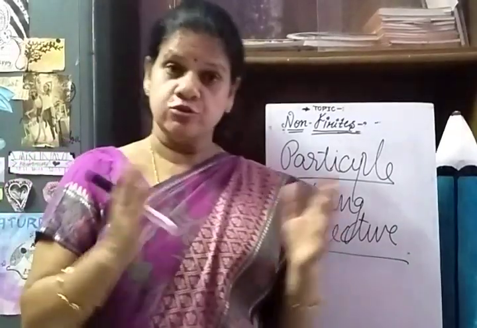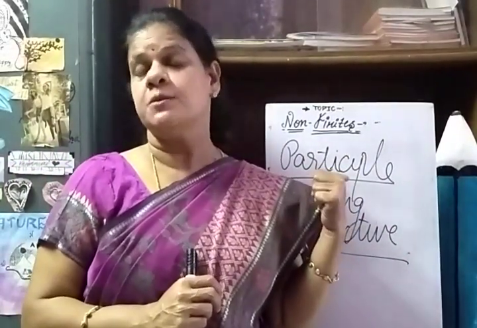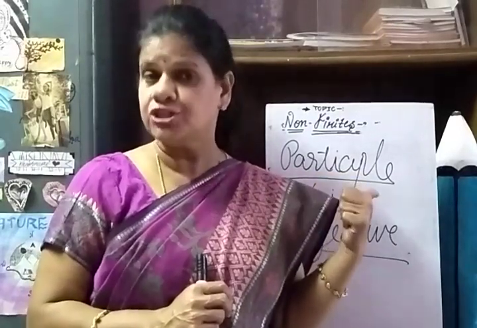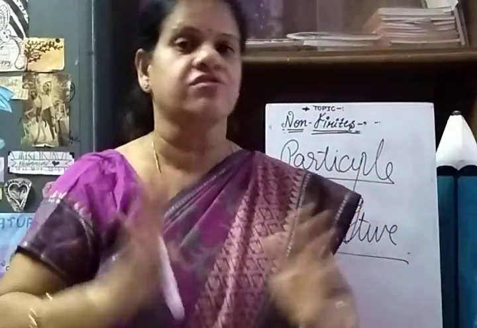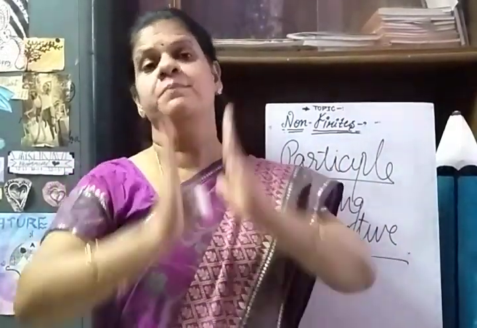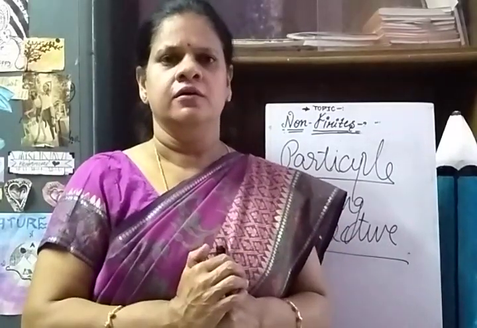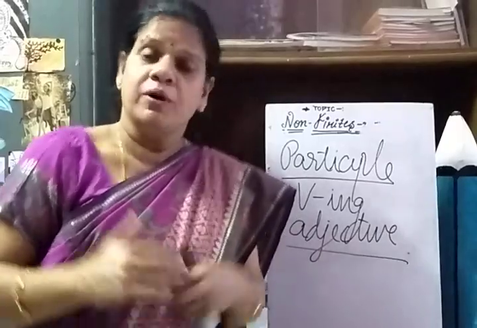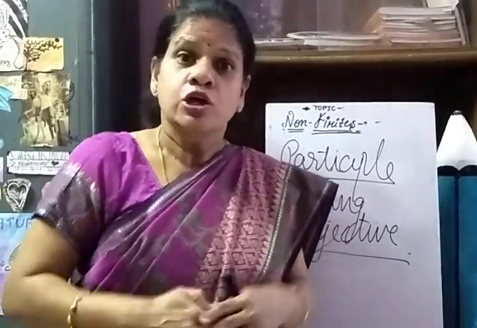I told you one more thing. This ing verb as a participle acting as an adjective can also be a situational describer. It can also describe a situation. For example, I ran away. Why did you run? If you are asking this question, then I may describe the situation by saying that seeing a snake, I ran away.